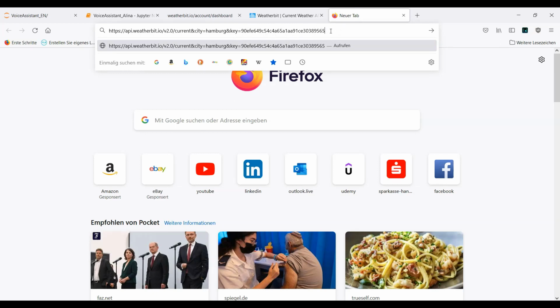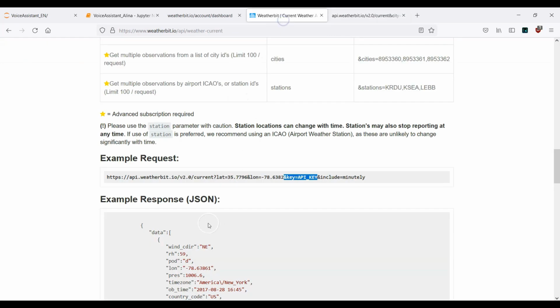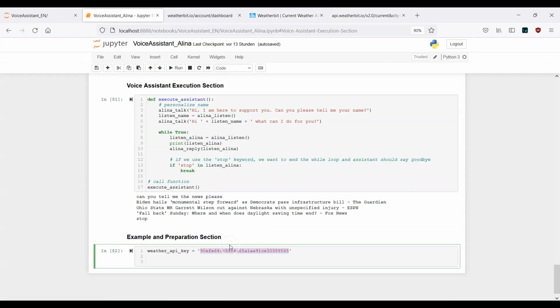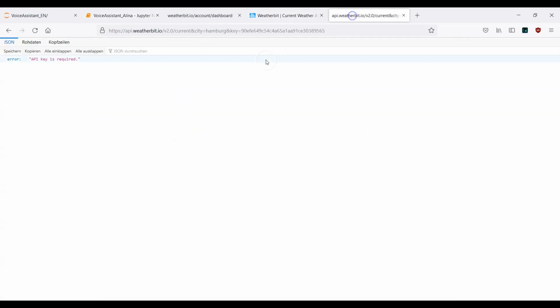Let's click on enter. And now you see that I messed something up. Let's see what it actually is. Let's see, I have actually done everything that is needed. Let's take a look at what was messed up here.